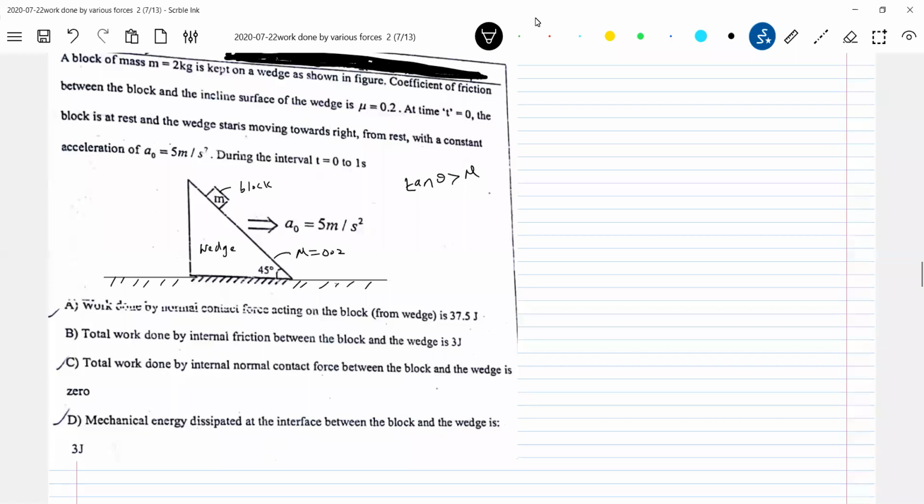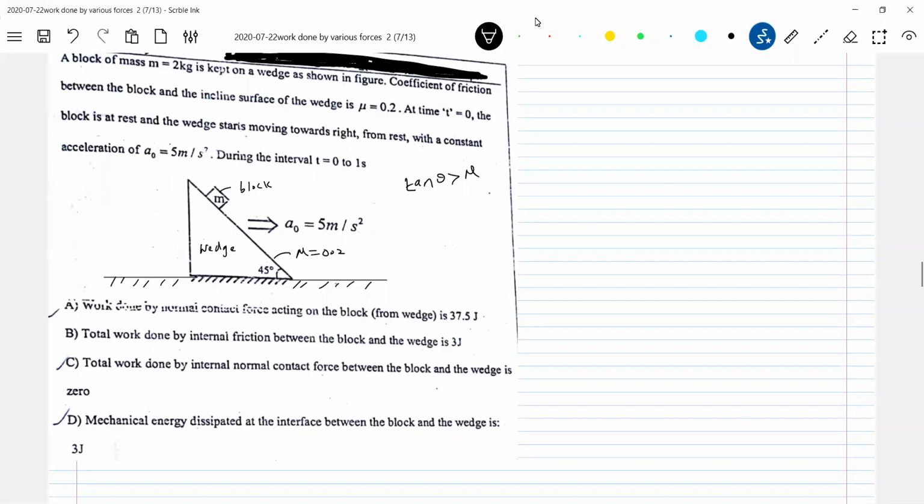So you have to go back to the pseudo force concept. We have discussed a few problems. So instead of analyzing all, let's assume that the acceleration will not be sufficient for the block to be at rest, and it will slide down along the incline. See, he's not asking velocity. If he were asking velocity, what would you have done? You would have resolved the forces acting along the incline and perpendicular to the incline. Then with those forces, you were supposed to get the acceleration. From acceleration, you would have got the velocity.